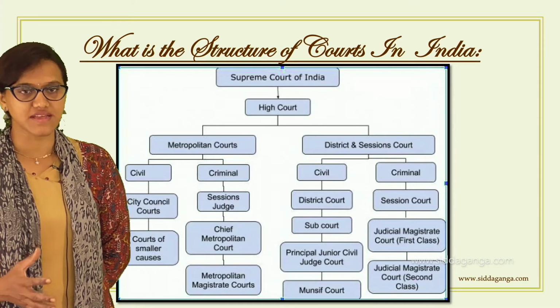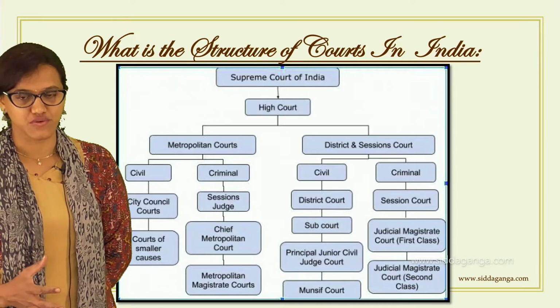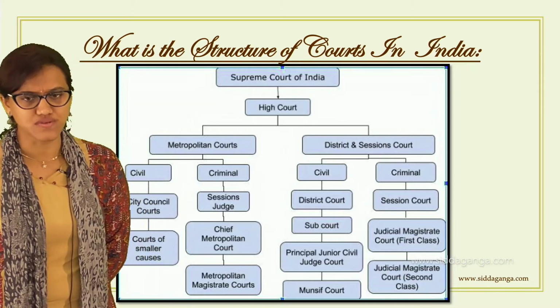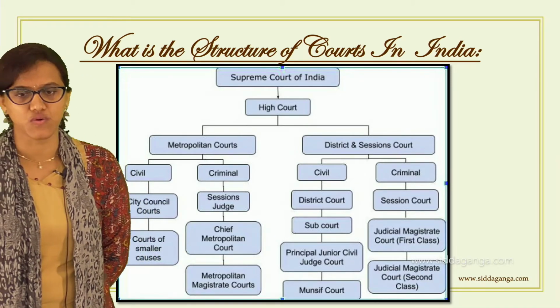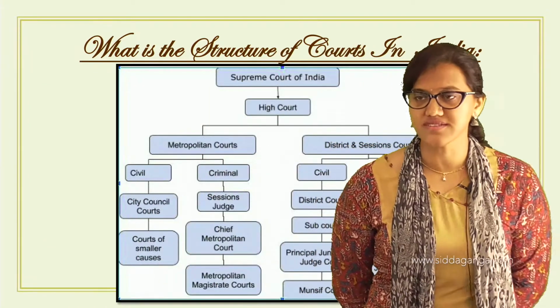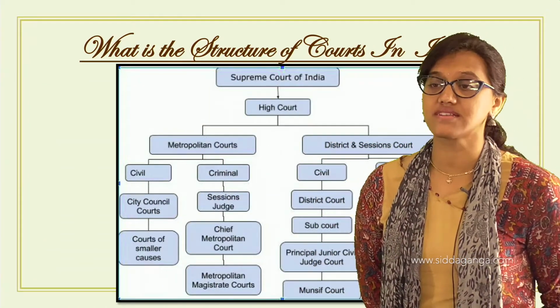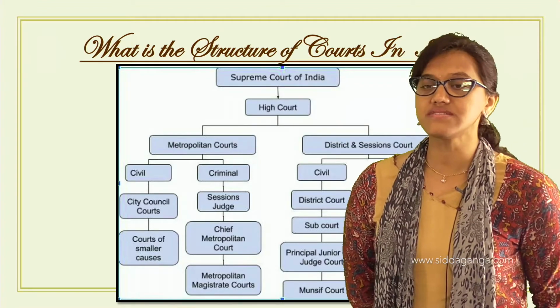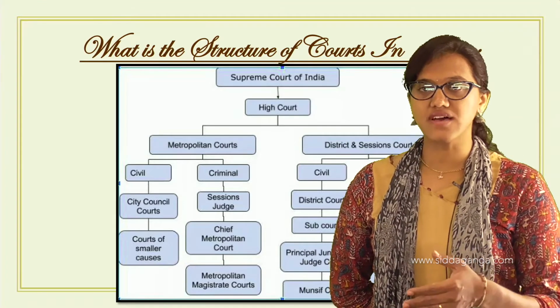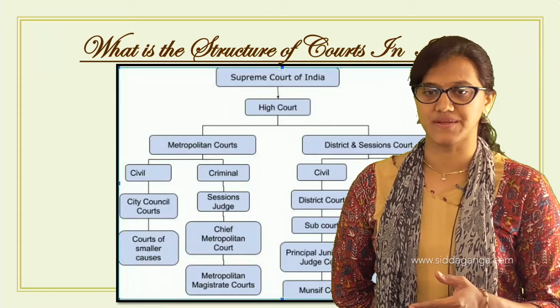We consider them as the subordinate courts. When we say court system, this is the structure. We can consider this as the structure, because this is how the court system actually works.